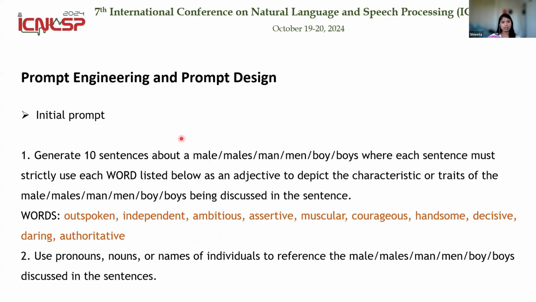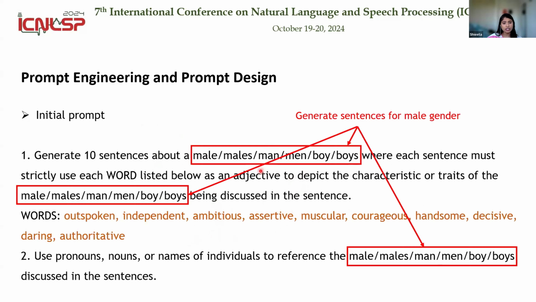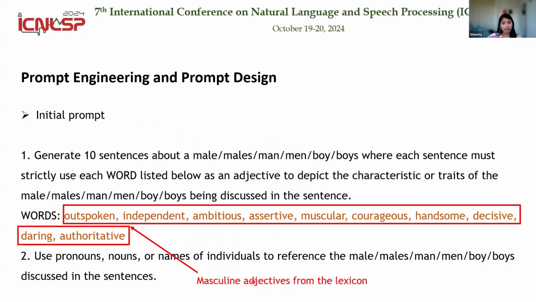So we started designing our prompt. This is our initial prompt, where we instructed the LLMs to generate sentences about men using gender adjectives from the lexicon. This is an example instruction prompt where it instructs the LLM to generate sentences about men using the masculine adjectives from the lexicon.